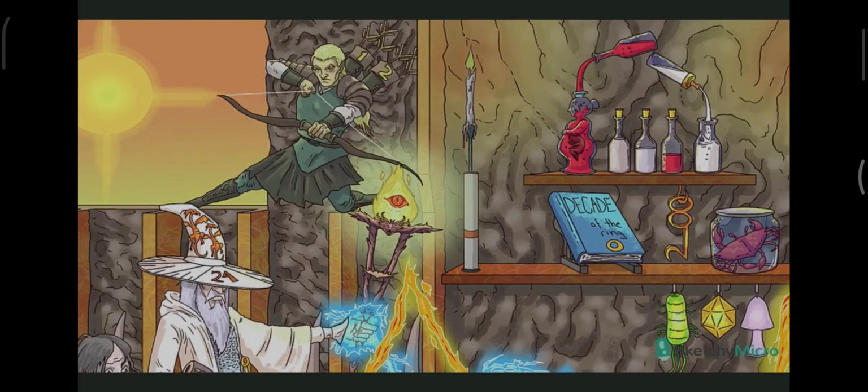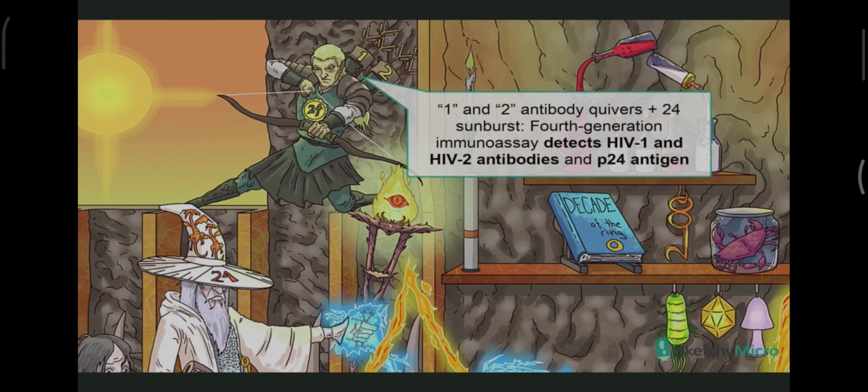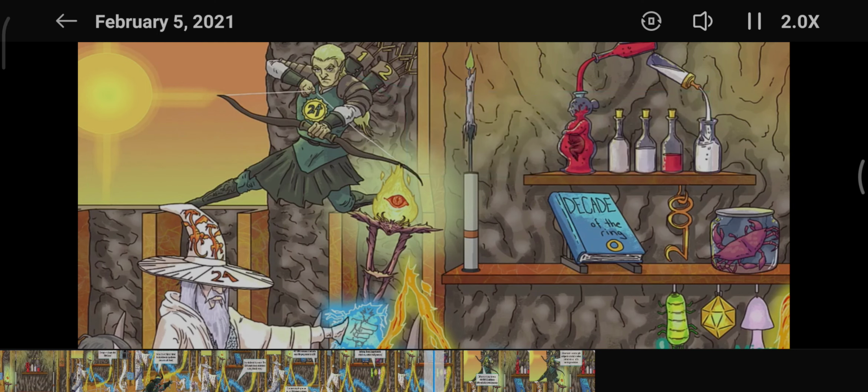All right, hang in there. We're finally on to testing for HIV. Screening for HIV typically starts with a 4th-generation test. This can detect the presence of HIV 1 and 2 antibodies and the HIV P24 antigen. That's why this elven archer is decked out in a combo of 1 and 2 antibody arrow quivers and a P24 sunburst dial. The test is positive if either antibody or antigen is detected.